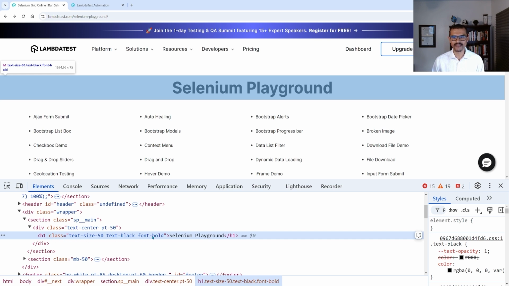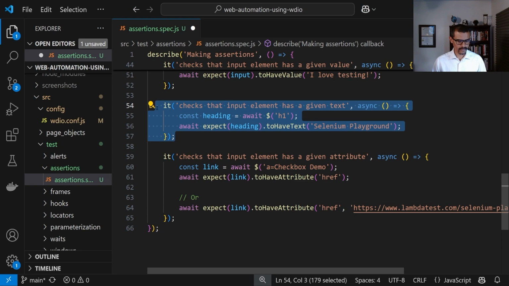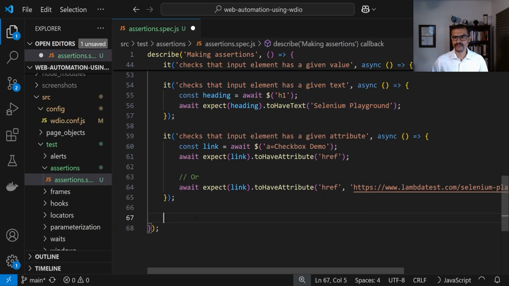In this case, I see that there are 3 different classes for this element, right? The first class is text size -50. The other one is text black and font bold. So I want to verify that the font bold class is assigned to this H1 element. So for that one, I'm just going to copy this right here and reuse it down here.